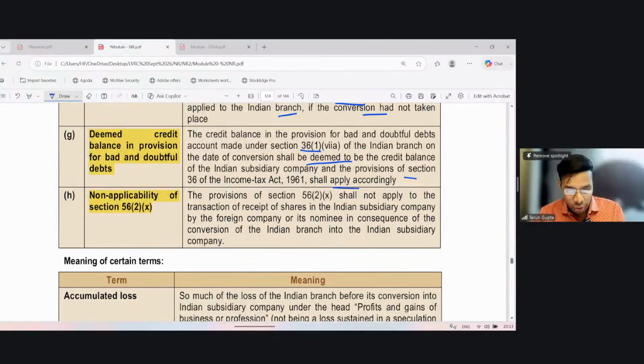Non-applicability of Section 56(2)(x). The provision of Section 56(2)(x) shall not apply to the transaction of receipt of shares in the Indian subsidiary company by the foreign company or its nominee in consequence of the conversion of the Indian branch into the Indian subsidiary company.